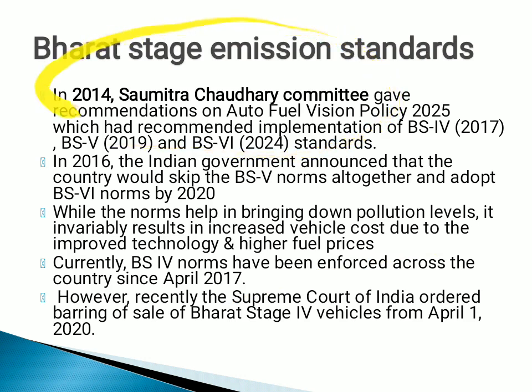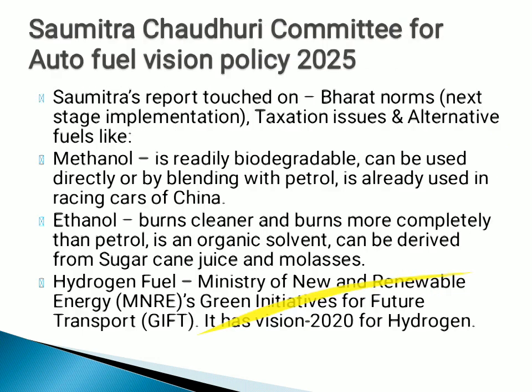In this concept, there is the Saumitra Chaudhary Committee of 2014, which has given the Auto Fuel Vision Policy of 2025. It says that we have to try to implement the Bharat stage norms phase-wise. Like the fourth norm should be in 2017, the fifth norm in 2019, and the sixth norm in 2024. It has also said that we have to start taxing vehicles which are releasing a lot of exhaust. We have to use some alternative fuels like methanol, ethanol, hydrogen fuel, like the Ministry of New and Renewable Energy's Green Initiatives for Future Transport.